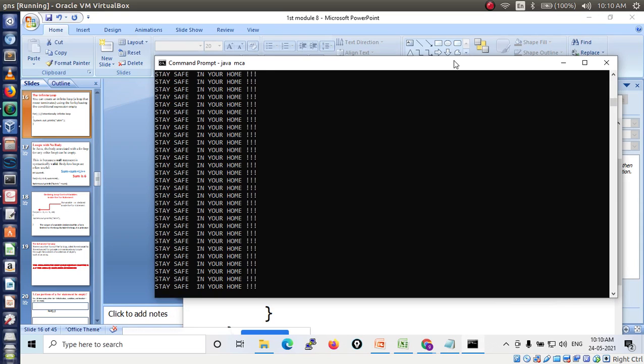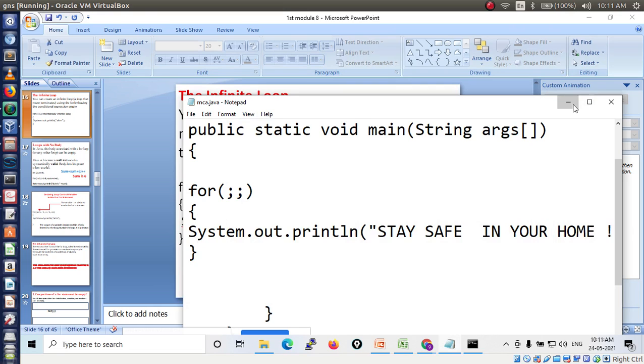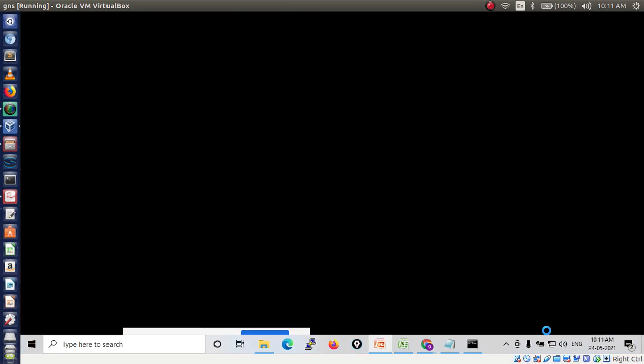Let's see, continuously it is executing. Are you getting the screen? Stay safe in your home, stay safe in your home, like that it is executing. It is an infinite loop. To terminate the loop, press Ctrl C. So this is a small example of using an infinite loop.